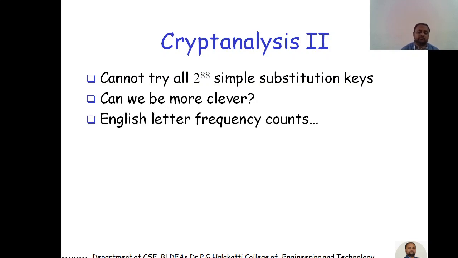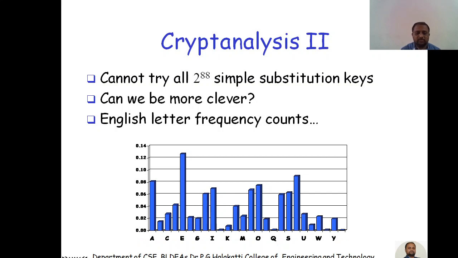English letter frequency counts. What we need to do is count each letter, the number of occurrences of each letter which is there in the ciphertext. You can see this here. So in that ciphertext, we are going to count how many times A has occurred, how many times C, E, G, like that, right? So all these characters, with their occurrences, the frequency counts. So we got the number of occurrences of each letter from that ciphertext.